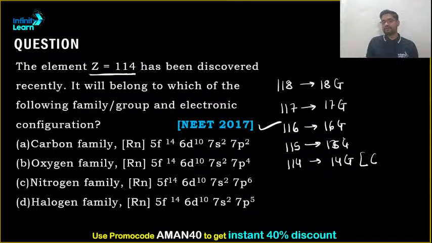The 14th group, if I am not mistaken, is the carbon family. The 14th group belongs to what? Carbon family. As simple as that. You don't need to think. You can directly mark the answer as carbon family, because all the families are different. If you want to write down its electronic configuration, you can go ahead and write it down, but this is the best way to approach it. 114 comes from the 14th group, and the 14th group is the carbon family. Undoubtedly, carbon family is the right answer. Next.